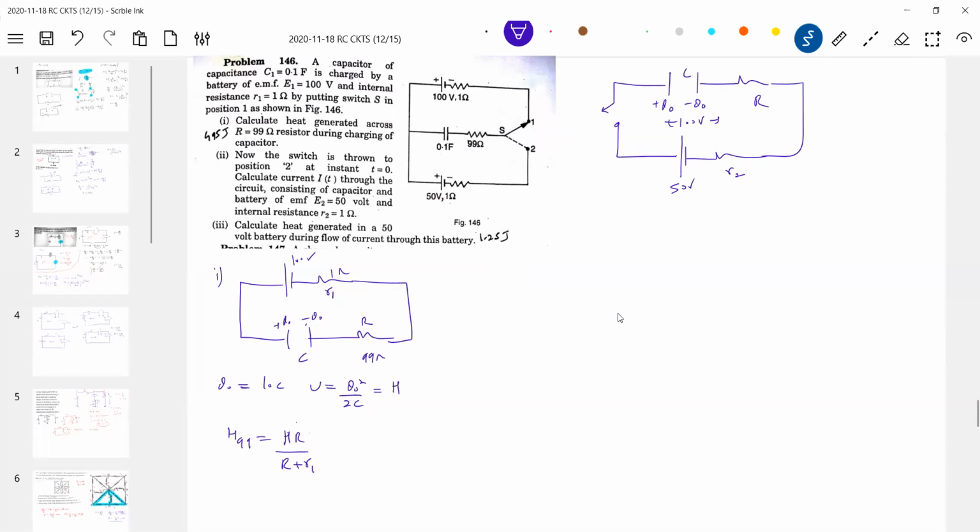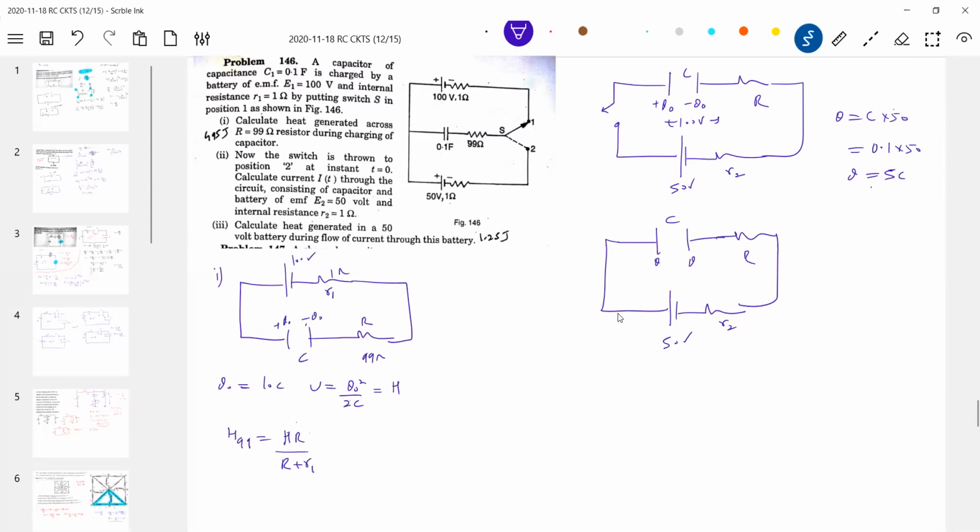Then finally what will happen? Finally, what do you expect? The charge here will be Q. And how much potential drop? Should be 50. No need to integrate. So what is Q? Q should be C into 50. C is how much? 0.1 into 50, 5 coulomb. What happened is that earlier it was 10 coulomb, now it has become 5 coulomb.